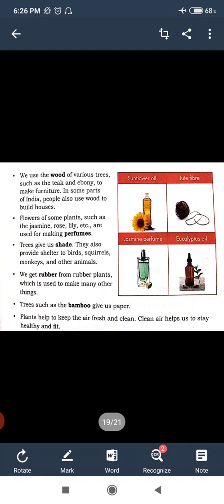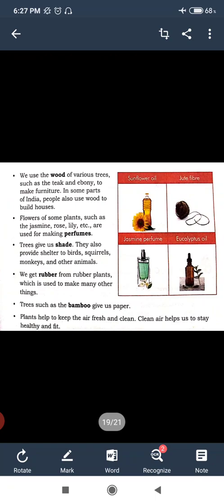Now moving ahead, we use the wood from various trees such as teak and ebony to make furniture. In some parts of India, people use wood to build houses. Flowers of some plants such as jasmine, rose, lily, etc. are used for making perfumes. Trees give us shade. They also provide shelter to birds, squirrels, monkeys and other animals.